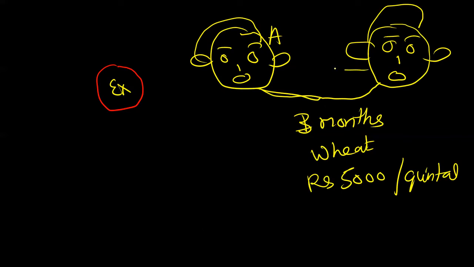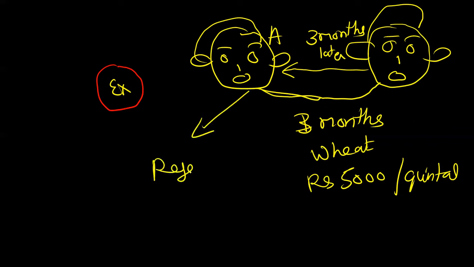So what happened if this person goes to him after 3 months? 3 months later, and he rejects कि हमारे बीच में तो ऐसा कुछ हुआ ही नहीं था. He rejected, कुछ हुआ ही नहीं, and he took the money in advance. This person had taken the money from him in advance.